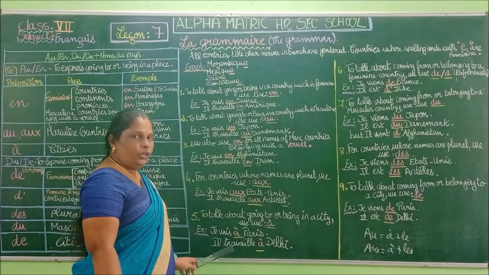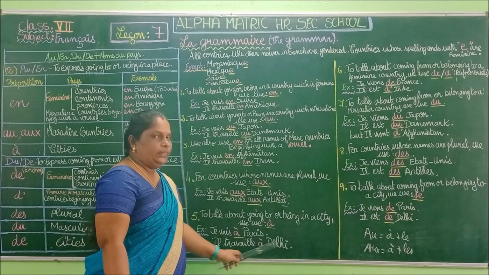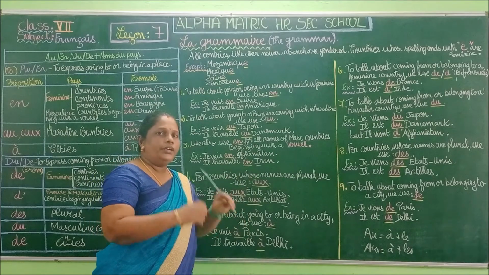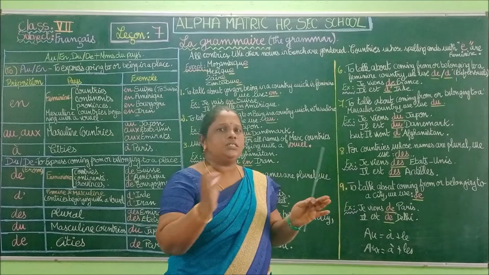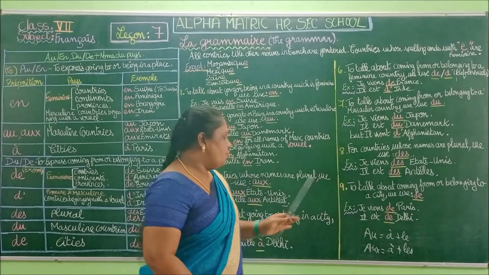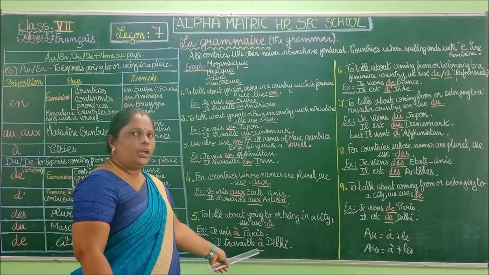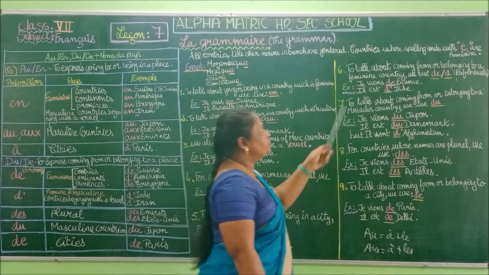Okay, so we have to learn the city names also. Il travaille à Delhi. He works in Delhi. So you can identify. Yes, you can separate the country names and the city names. Okay, so for cities we are going to use à. Preposition à. So let me go for the sixth point.